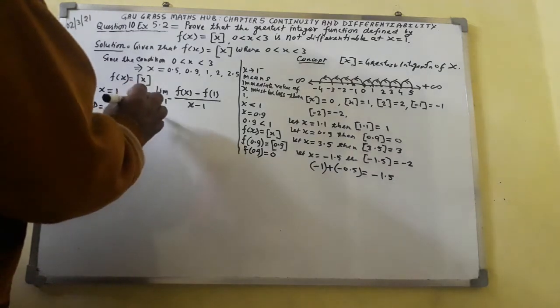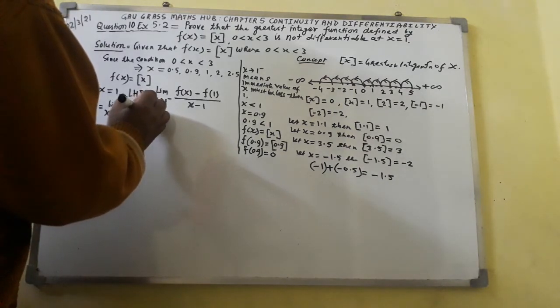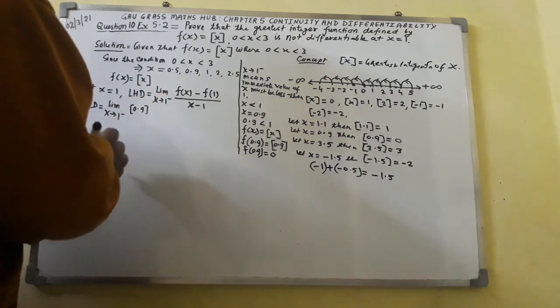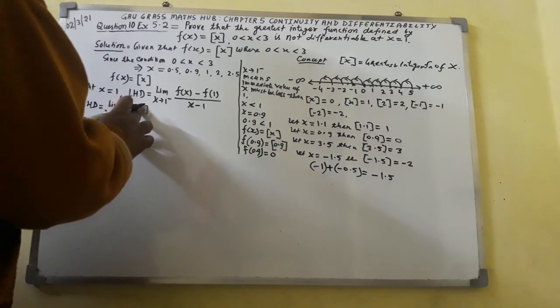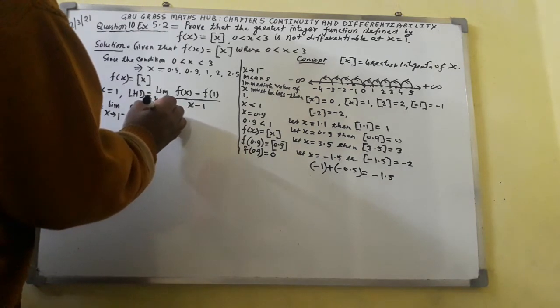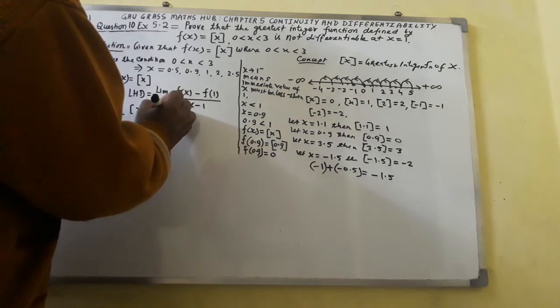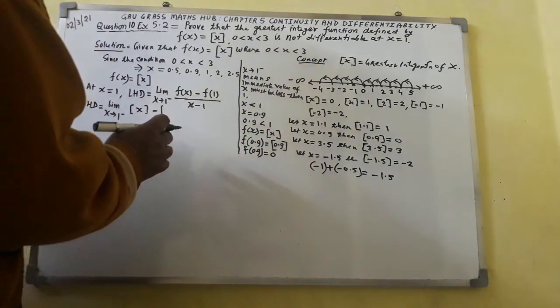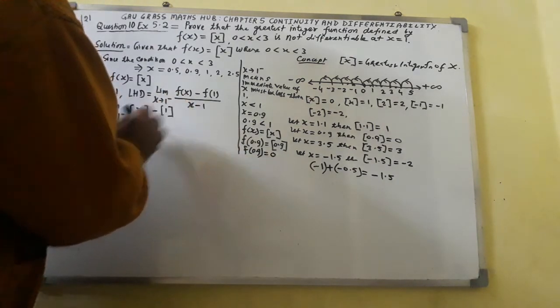So I shall write here, don't write 0.9, write f of x, the greatest integer function of x, minus f of 1. I shall put here 1, it will become 1.